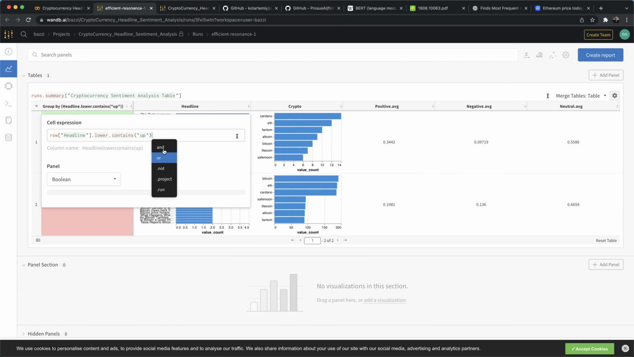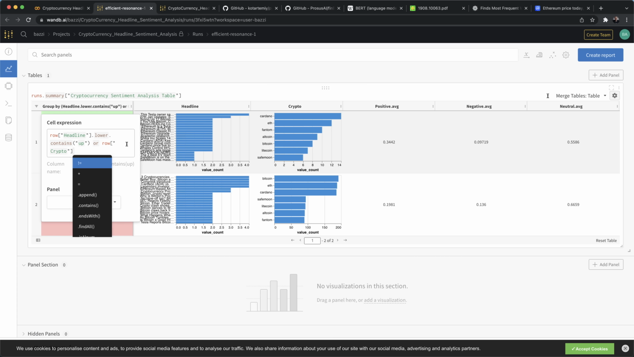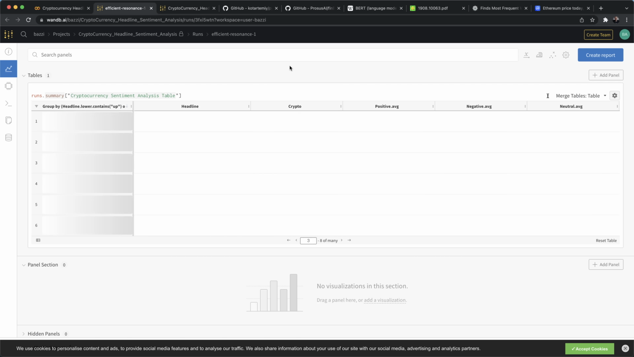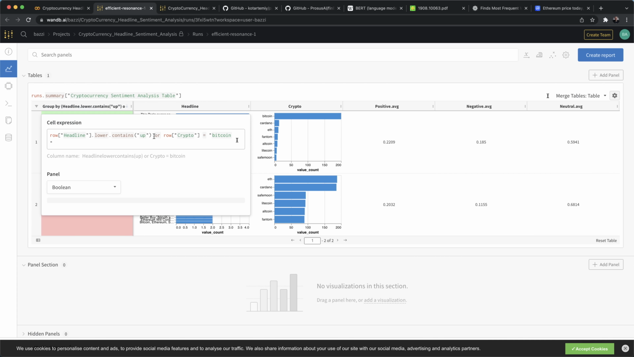Okay, so you can also have a compound statement, for example, where you want it only for the crypto that is equal to, I don't know, you want only up for Bitcoin. Do we have those? Yes, we do. And for that, it's more positive than negative.